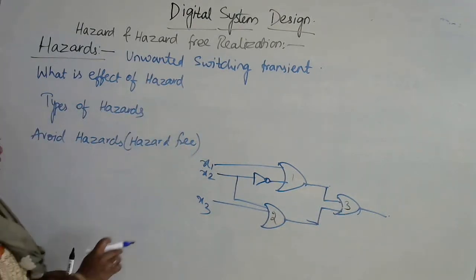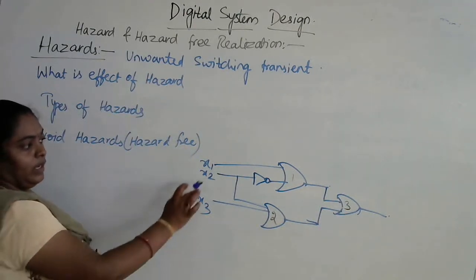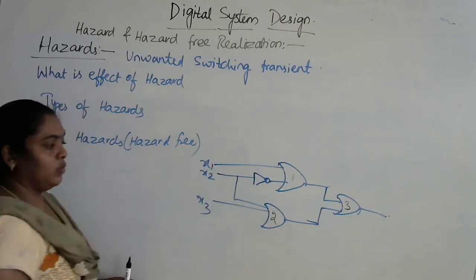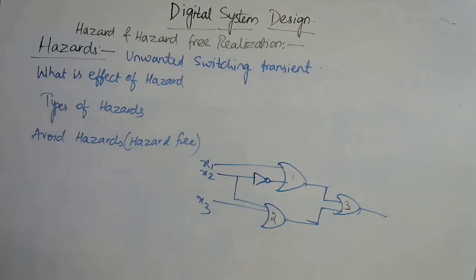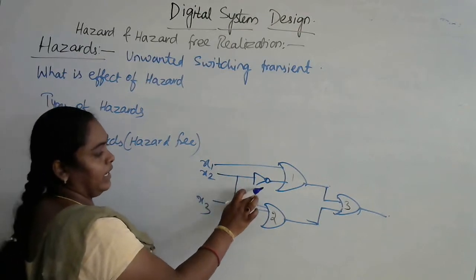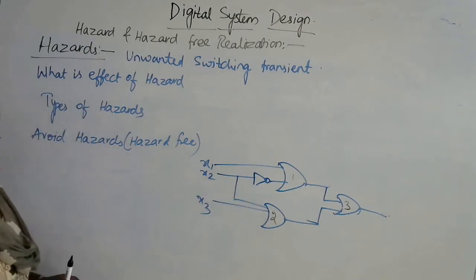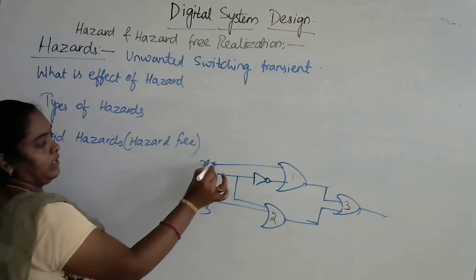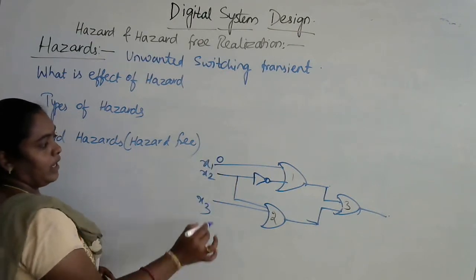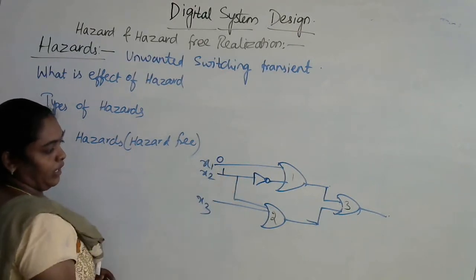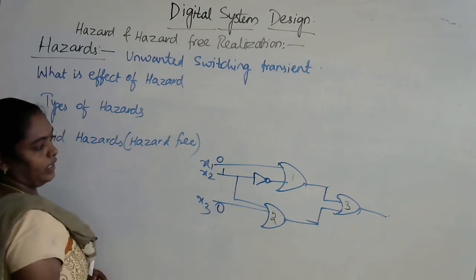For x1 and x3 we don't have any gates, only x2 is related with the NOT gate. So here x1 is equivalent to 0, x2 is equivalent to 1 and x3 is equivalent to 0.